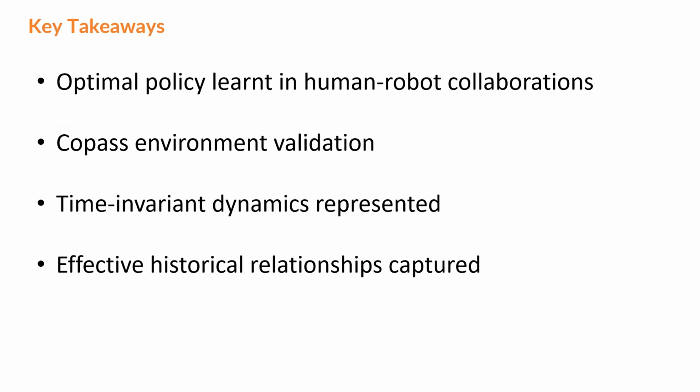In conclusion, we created a framework that can learn optimal robot policies in human-robot collaboration scenarios where the human agent changes behavior. We validated our method on a novel environment with customizable parameters and over a range of simulated humans with biases but Markovian behavior in fixed windows. Our methodology allows the robot agent to adapt to changes in human behavior through learning a representation which makes the environmental dynamics time invariant, thereby allowing the application of single-agent reinforcement learning methods. It outperforms baseline approaches, can handle noise, adapt to changing human behaviors during an episode, and effectively captures historical dependencies.